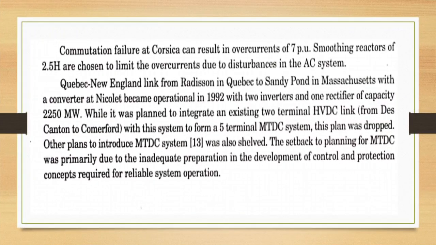Commutation failure at Corsica can result in overcurrents of 7 per unit. Smoothing reactors of 2.5 Henry are chosen to limit the overcurrents due to disturbances in the AC system.